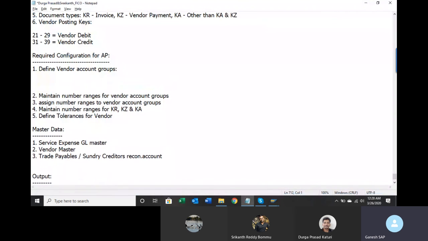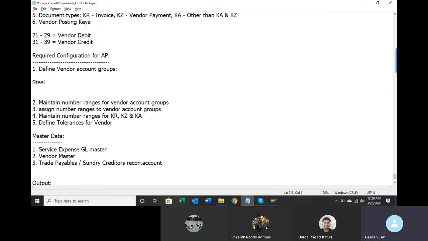Let us talk about vendor account groups. What exactly are vendor account groups? Your company, Maruti, can have multiple vendors. Maruti is a car manufacturer, so to manufacture cars they might require steel and rubber.